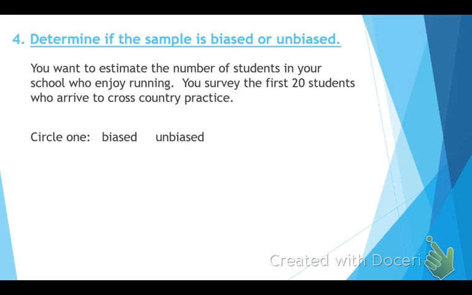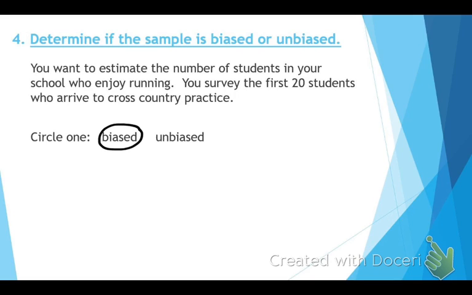Determine if this sample is biased or unbiased. Guys, remind me, which one is the good one, biased or unbiased? Unbiased. So this is what it says. You want to estimate the number of students in your school who enjoy running. You survey the first 20 students who arrive to cross-country practice. What do you think? Why is that biased? Because